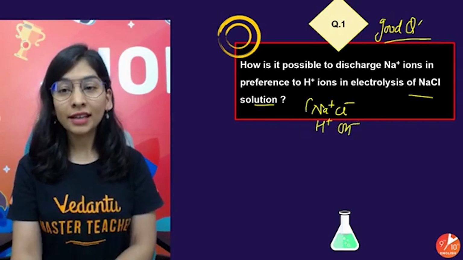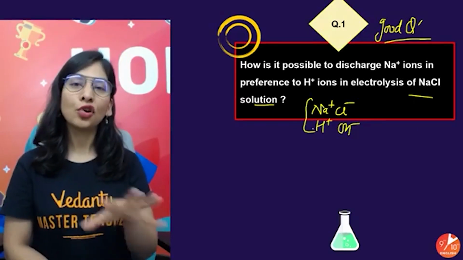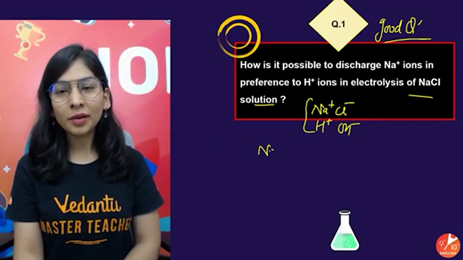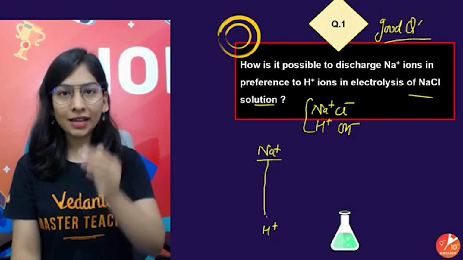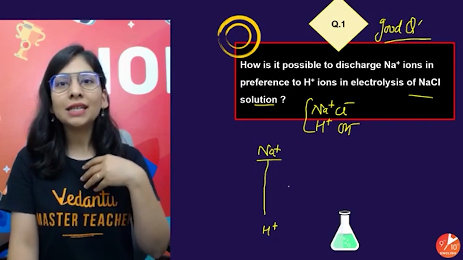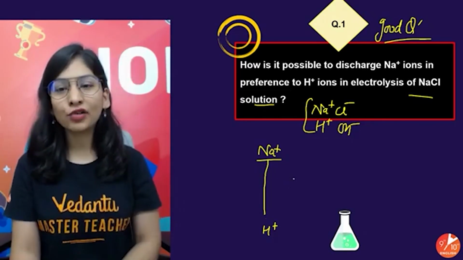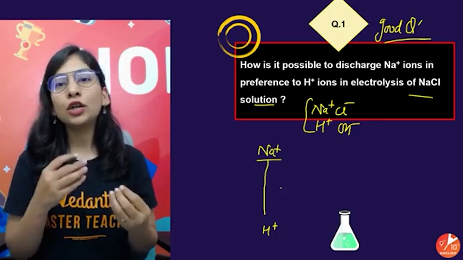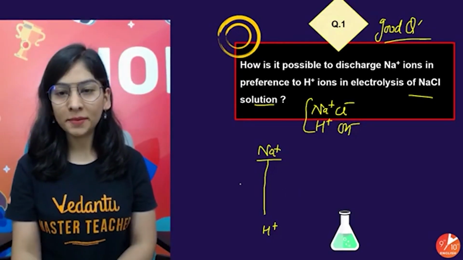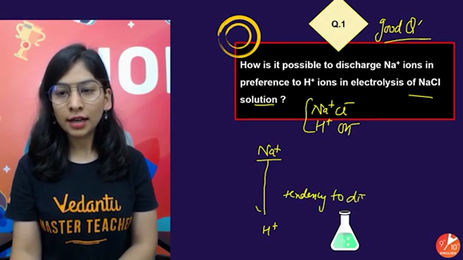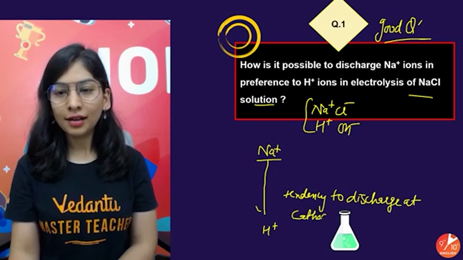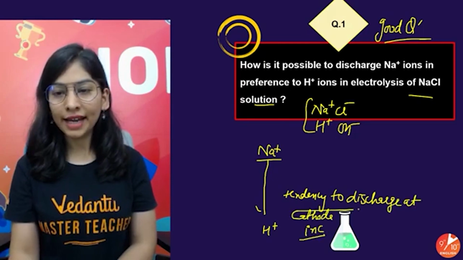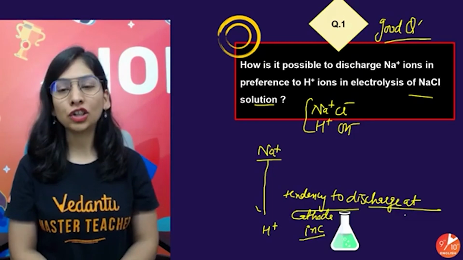They're asking about the electrochemical series. I have taught you in the past that in the electrochemical series, sodium came at the very start and hydrogen came almost at the last. And I told you that as we move down the electrochemical series, their tendency to discharge at the cathode increases.